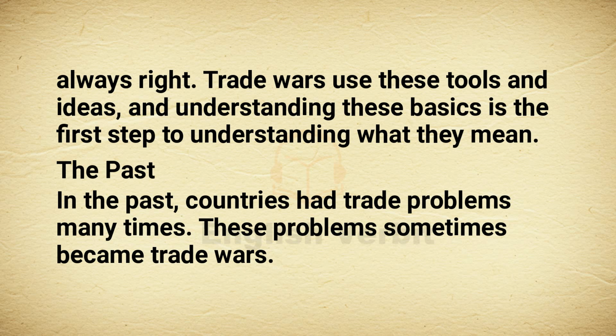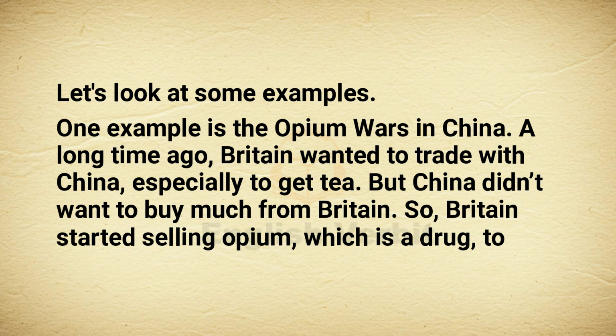The past. In the past, countries had trade problems many times. These problems sometimes became trade wars. Let's look at some examples. One example is the Opium Wars in China. A long time ago, Britain wanted to trade with China, especially to get tea. But China didn't want to buy much from Britain.